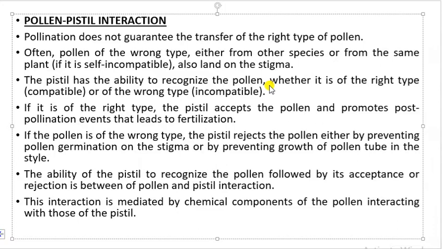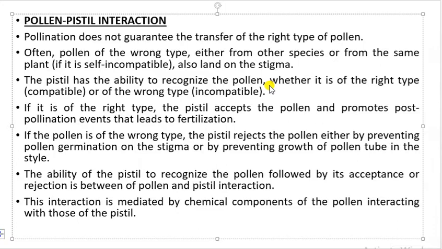But if the pollen is of the wrong type, then the pistil will reject the pollen. As a result, post-pollination events will not take place, that is, pollens will not germinate on the surface of the stigma and the pollen tube will not be formed. As a result, fertilization will not take place. This kind of interaction between pistil and pollen is known as pollen-pistil interaction.